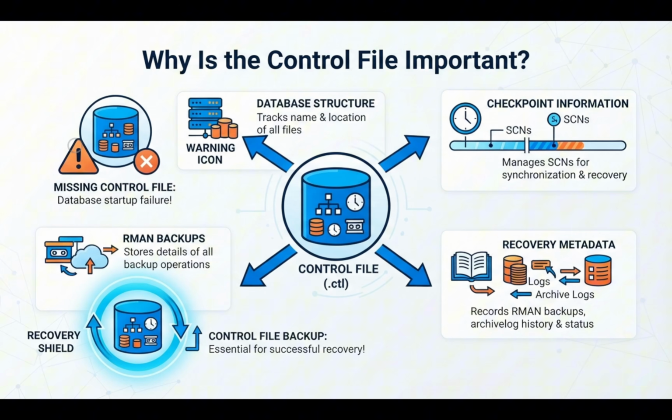So why is this file so important? Oracle uses the file to track the database structure and checkpoint information. RMAN also relies on the information stored in the control file to understand the backup available to the database. Now imagine the control file is lost. We haven't necessarily lost our actual backup, but we have lost important recovery metadata that helps us work with those backups. And that's where control file autobackup becomes extremely valuable. It gives us another copy of this critical information.